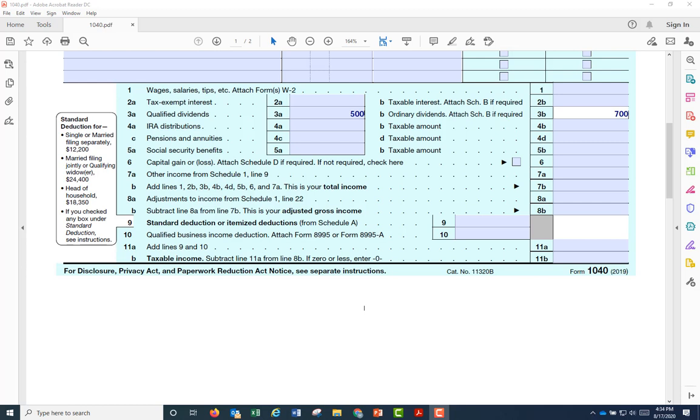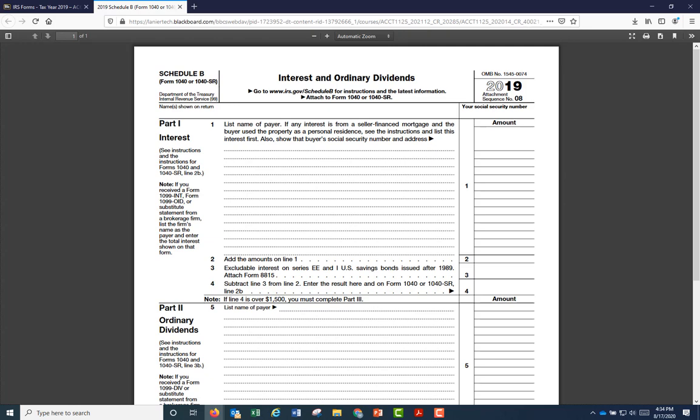Another item of note, under 3B, it says attach Schedule B if required. What is Schedule B? Let's go to it. Here's Schedule B, which is interest and ordinary dividends. It's part of Form 1040. If there is any interest and ordinary dividends, we report the details here and carry the balance over to 3B.